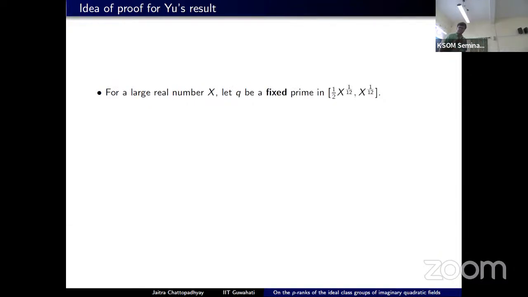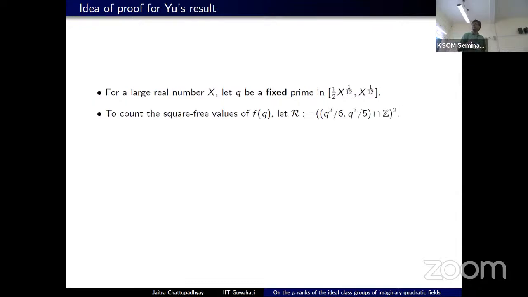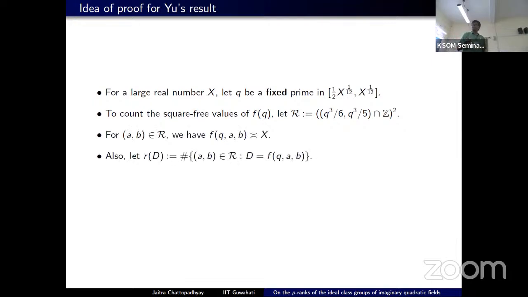So once we choose a prime q of this order and then count the number of integral tuples which lie between q to the 3 over 6 up to q to the 3 over 5, we see that the resulting polynomial value is of order x, and we are interested in knowing how many of these can be realized as f_q(a,b) and are square-free.